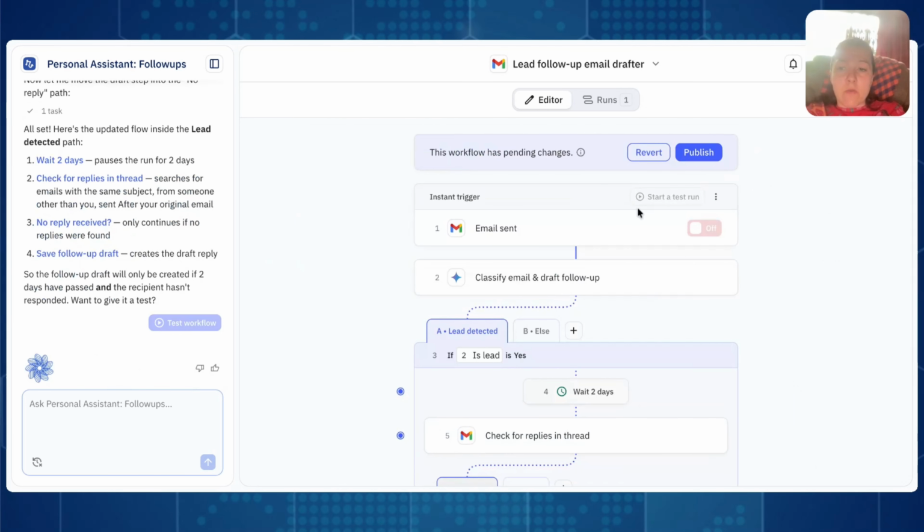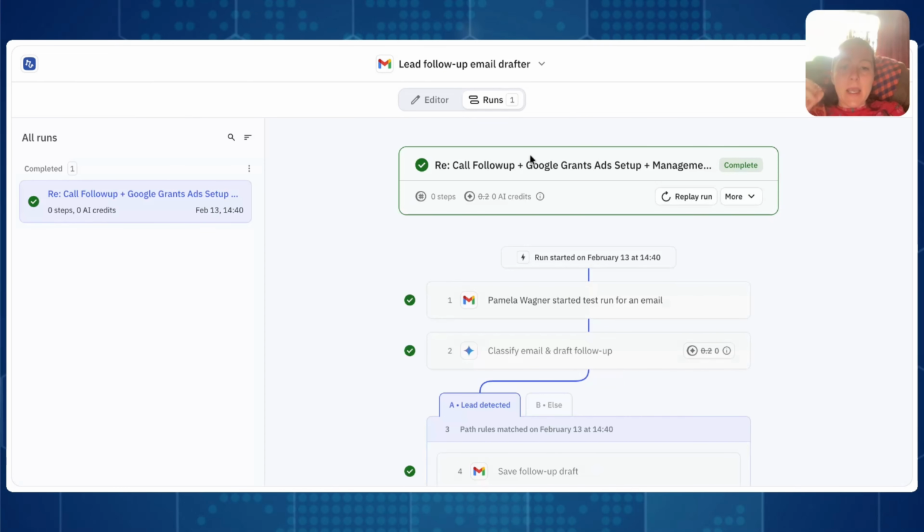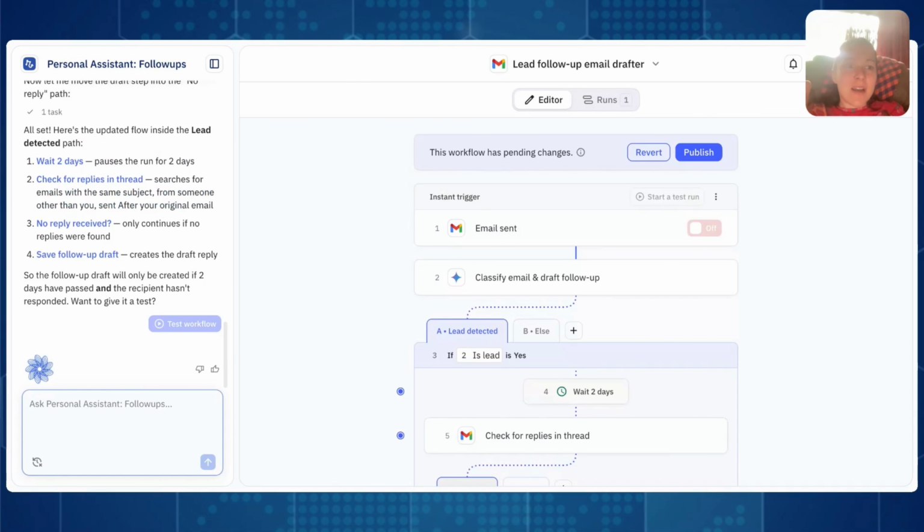I have ran the test. It worked pretty great. I cannot, unfortunately, show you the exact details because it does contain some client details, as you can see here. But give it a try. It's amazing. It's what AI agents can do. Trust me, I think it took me less than 5 minutes to set this up. So if I can do this, you can do this too.